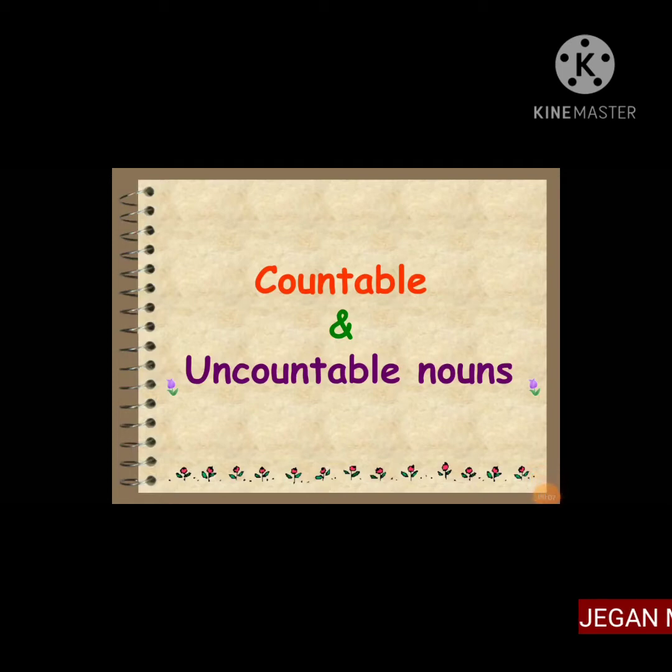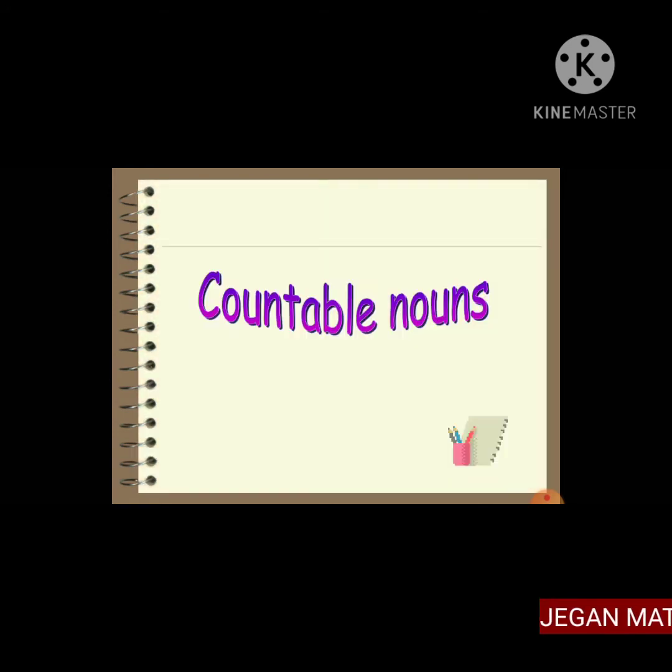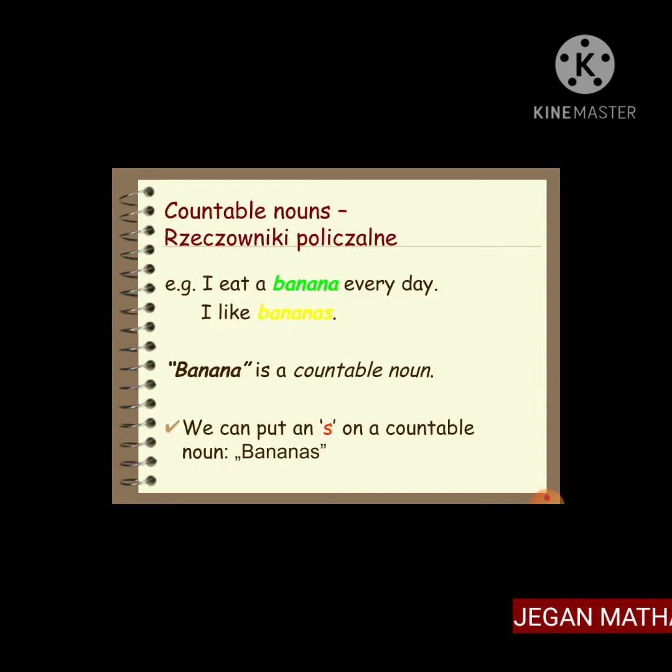8th standard English. Now we are going to learn about countable and uncountable nouns. Countable nouns. First, let us learn countable nouns. For example, I eat a banana every day. So we can count banana. I like bananas. So plural. If we have the singular, we can count. Plural also we can count it.